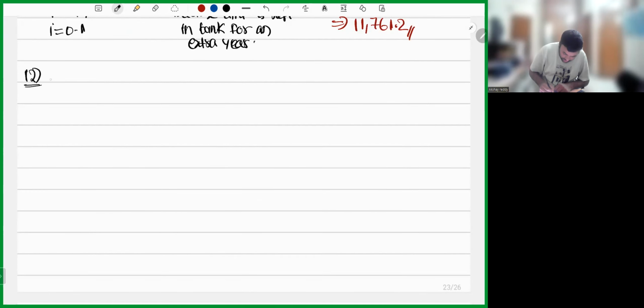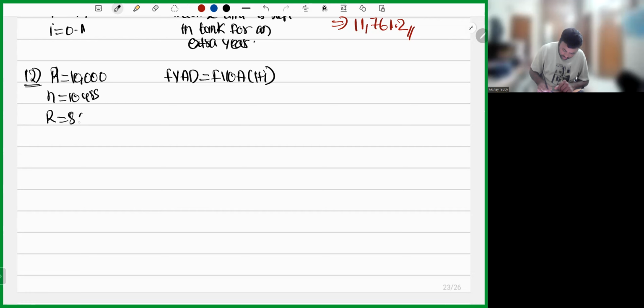Be careful. So question number 12. Mr. X invests 10,000. A is equal to 10,000. Starting from today, so we'll do future value of annuity due. That is future value of ordinary annuity into 1 plus I. For the next 10 years, rate of interest being 8%. So first, let us compute the future value of ordinary annuity.